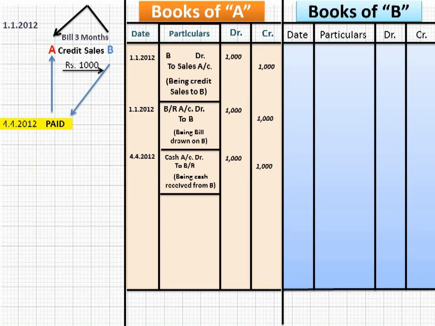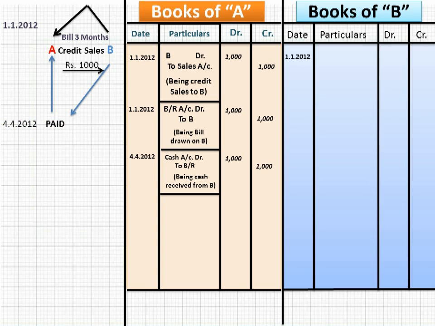I'm going to draw the journal entries just in parallel of journal entries of A so that you can feel the difference, how both parties are making journal entries in their books. So in the books of B, on 1st January 2012, what did you do? You purchased the goods on credit basis. So what will be the journal entry? Purchases account debit to A, because you have bought the goods from A. So purchase account debit to A ₹1,000 and narration will be being goods purchased from A on credit basis.